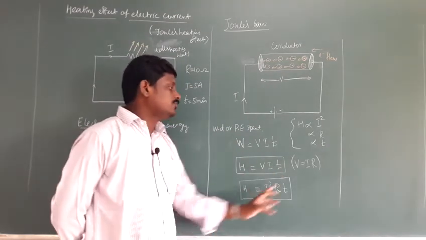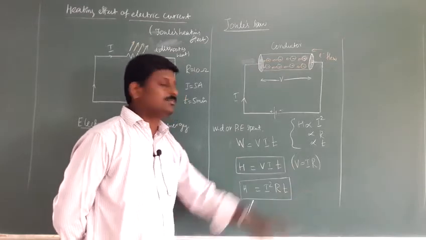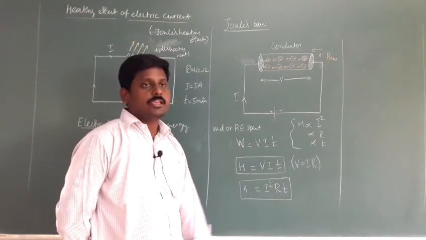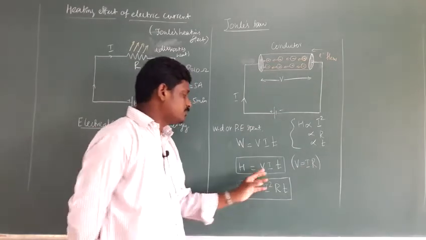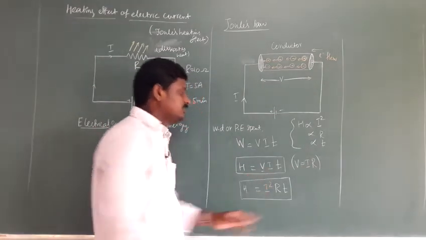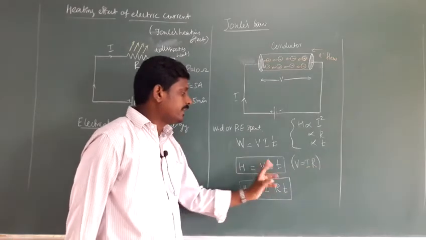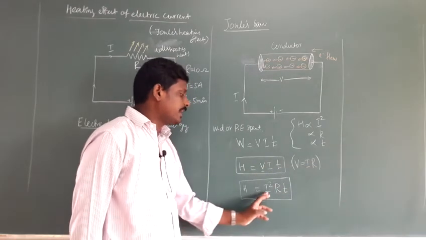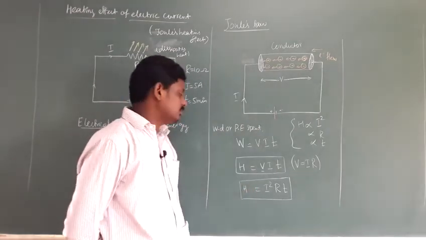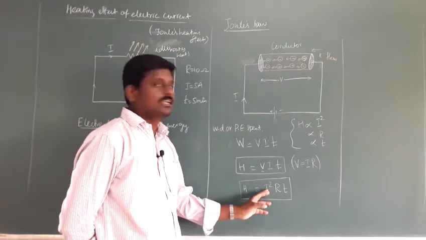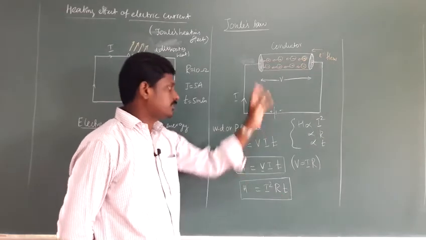Okay students, then using Ohm's law, V is directly proportional to I. So V is equal to IR, that is Ohm's law. So instead of V, substitute IR. So I into I, squared R. So H is equal to I squared RT. So that is heat gained by the circuit is equal to the product of the square of the current and the resistance of the circuit.